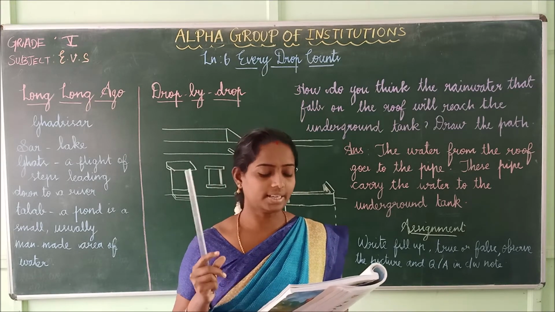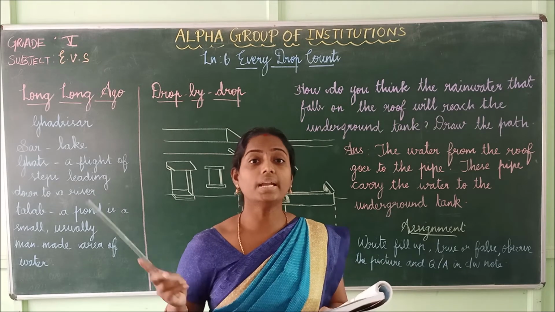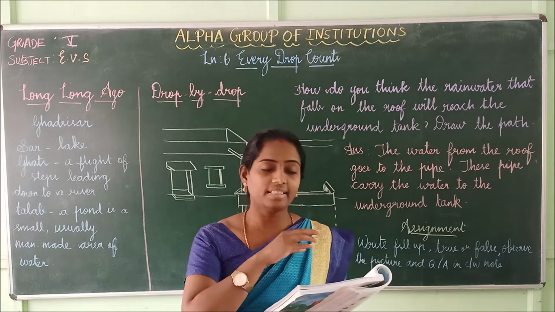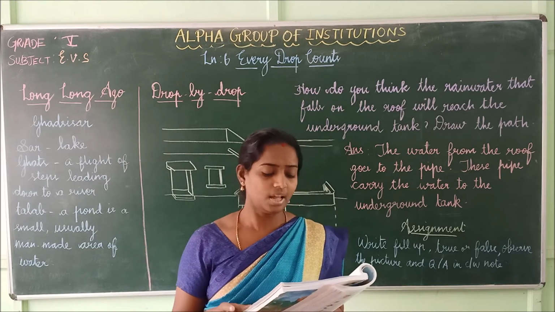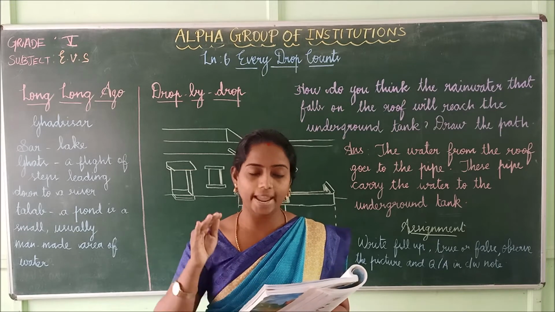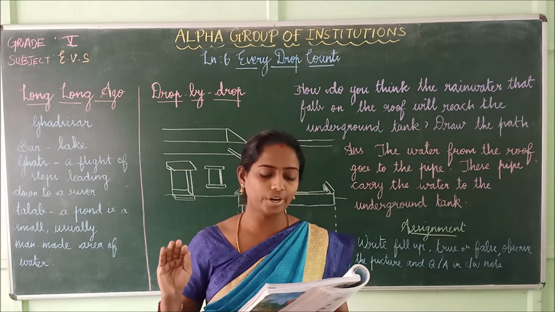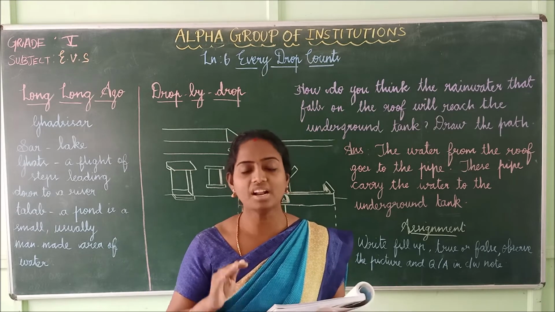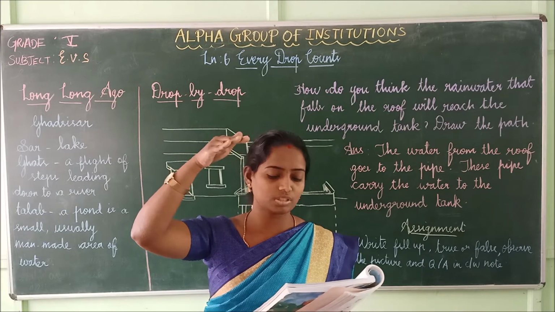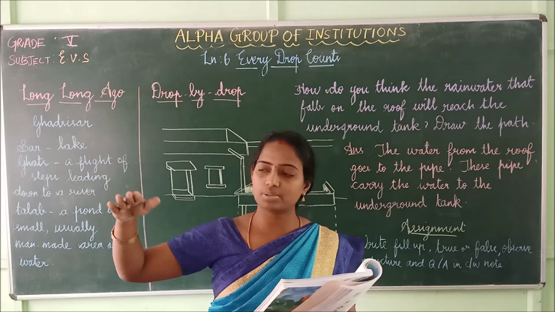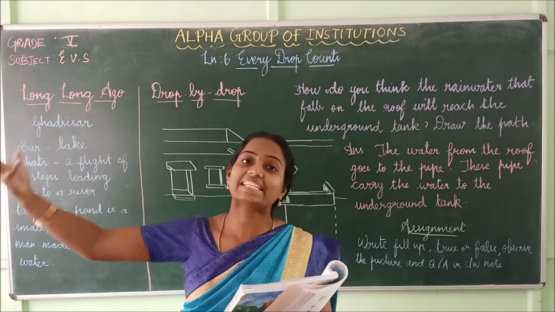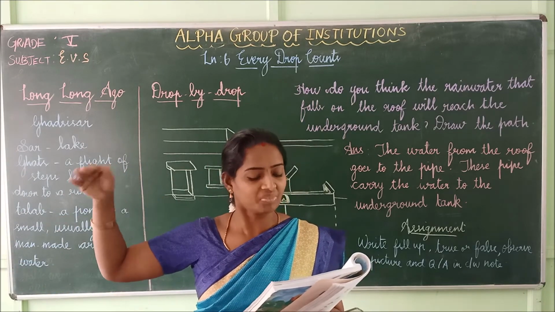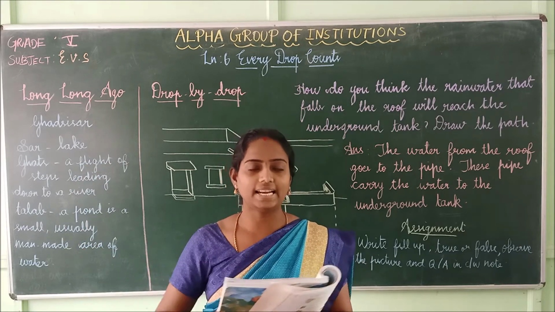Rainwater collected in this lake spread over many miles. If rain comes, the rainwater is collected in this lake over many miles. It was made in such a way that when the lake was full, the extra water flowed into another lake at a lower level. How was it made, children? If the lake was full, the extra water flowed down to the next lake. When that too filled up with the extra water, it flowed into the next lake. This way, all the 9 lakes were filled up.